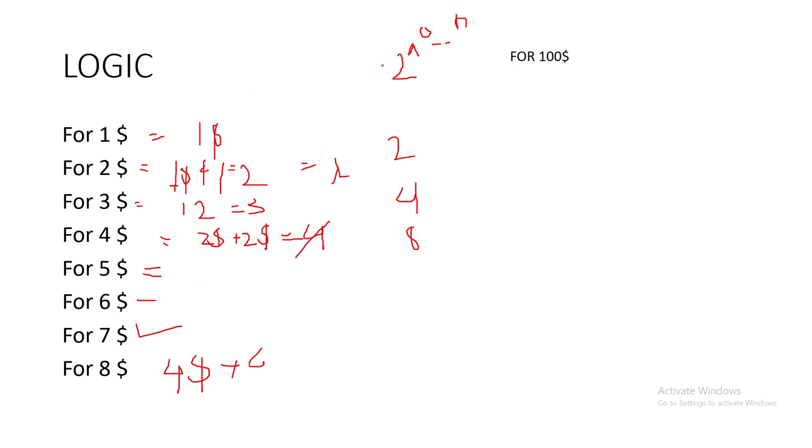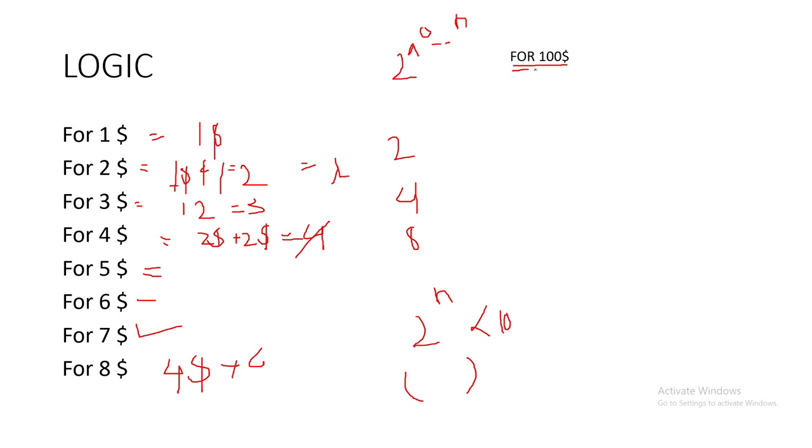So the logic would be, if the value 2 raised to power n is less than the amount, we'll be carrying it in the bag and we'll print the coins in the bag.